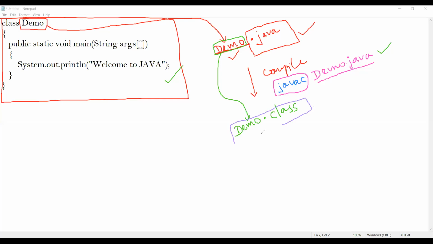And we call this .class file as bytecode.